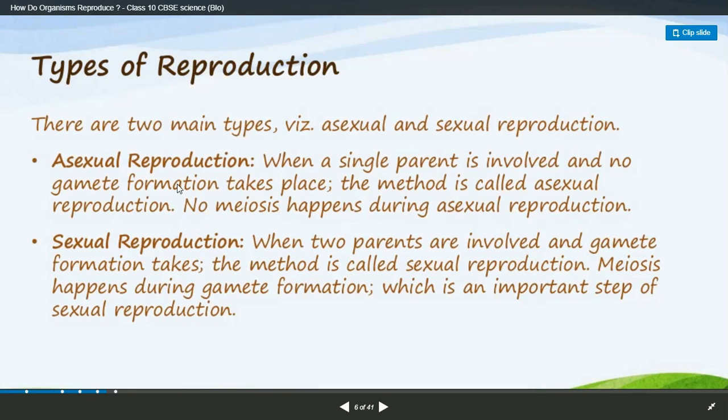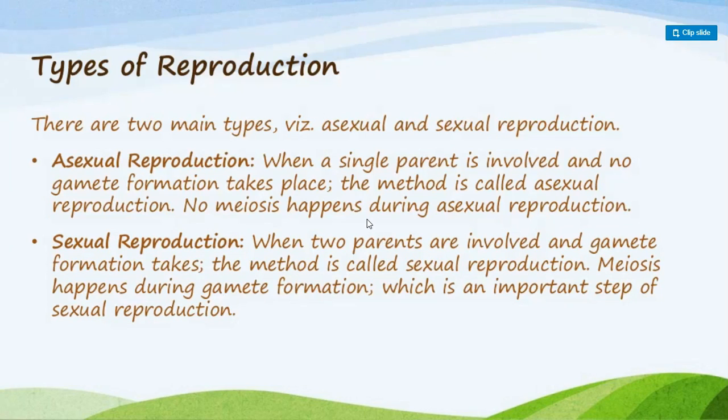One thing you have to remember: in asexual reproduction, only one parent is required, no gametes are involved, and no meiosis happens. There is only one parent, and that parent follows some particular process in order to reproduce.